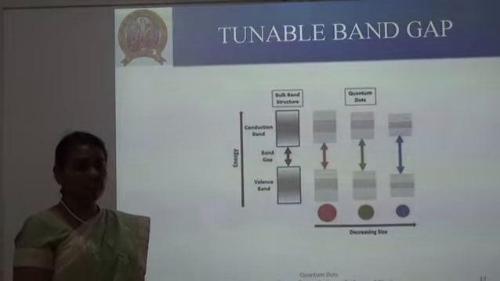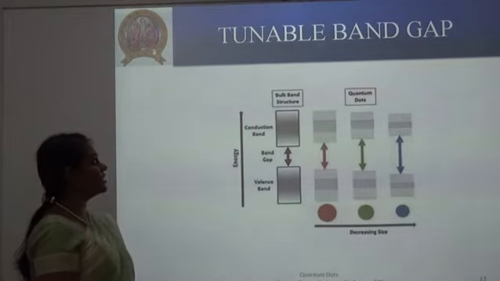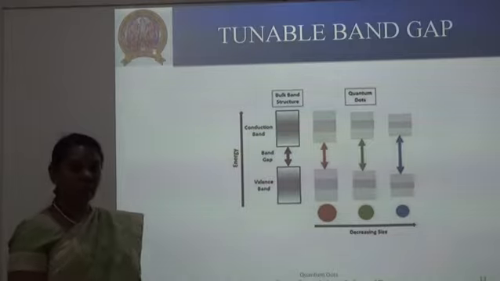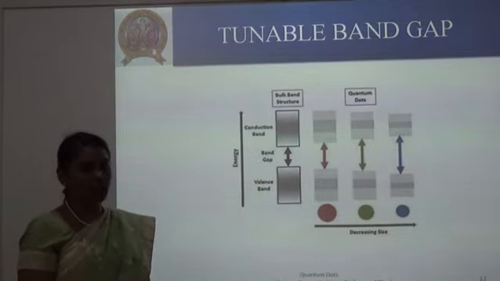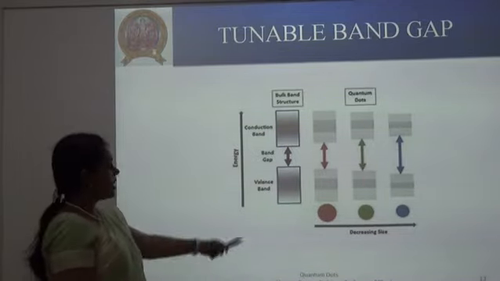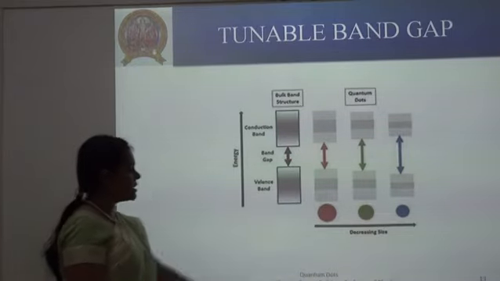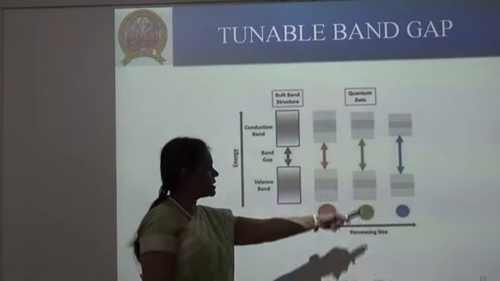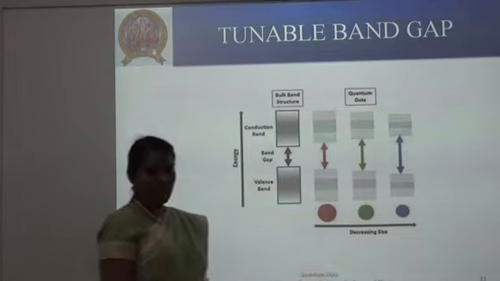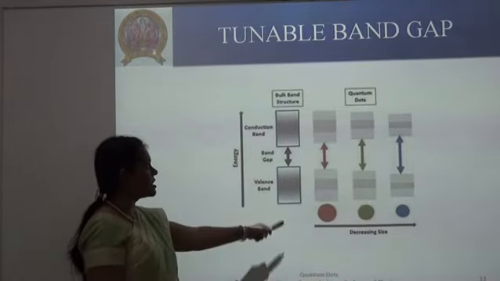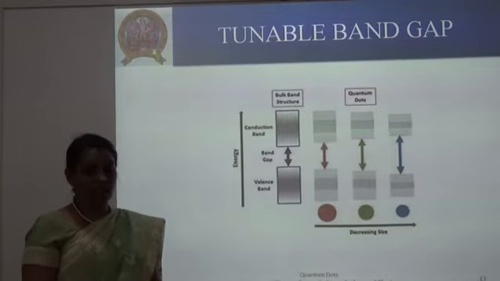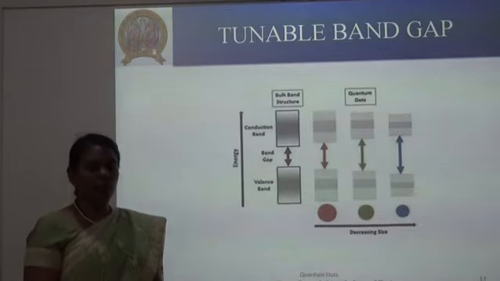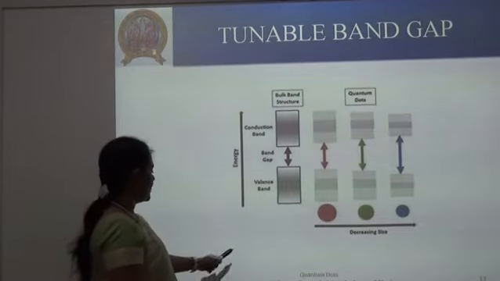Then the important property of a quantum dot is the tunable band gap. The band gap of quantum dots can be tuned based on the size of the particle, and the basis of this is quantum confinement. Here you can see from the figure that as the size of the quantum dot decreases, the band gap increases. On the other hand, this doesn't happen in bulk material. That's why nanomaterials show different properties compared to bulk materials.